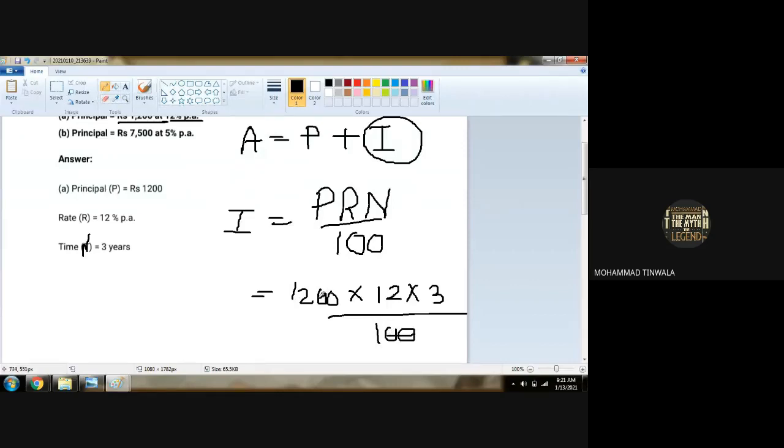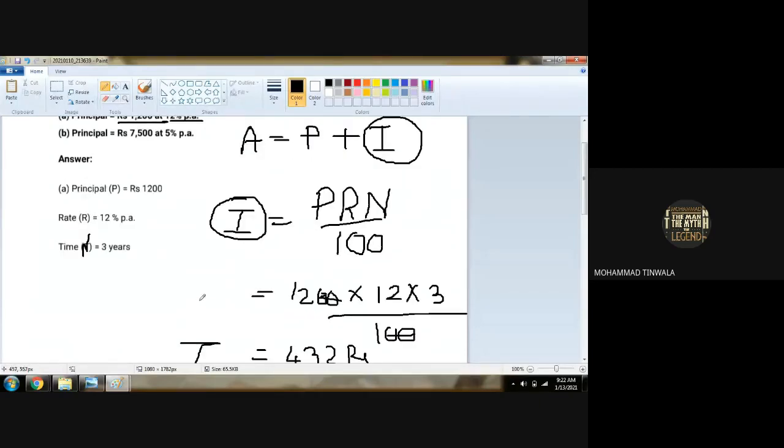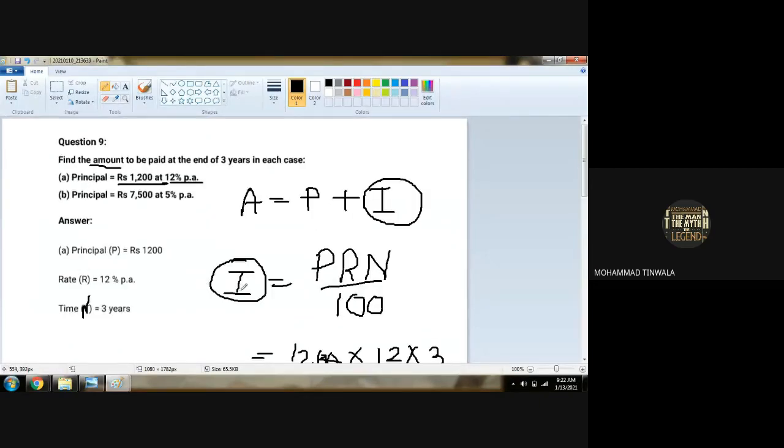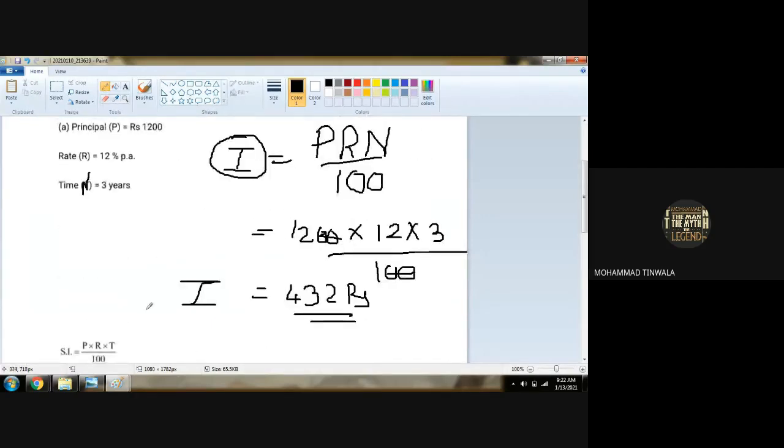The 0s got cancelled here. 12 12s are 144, multiplied by 3 is 432. So what did we get? 432 rupees interest.